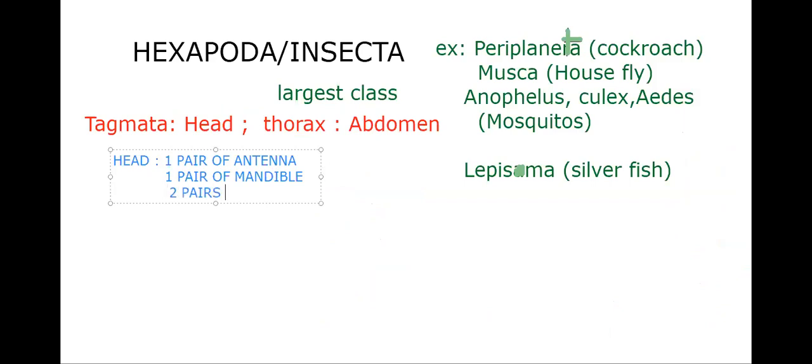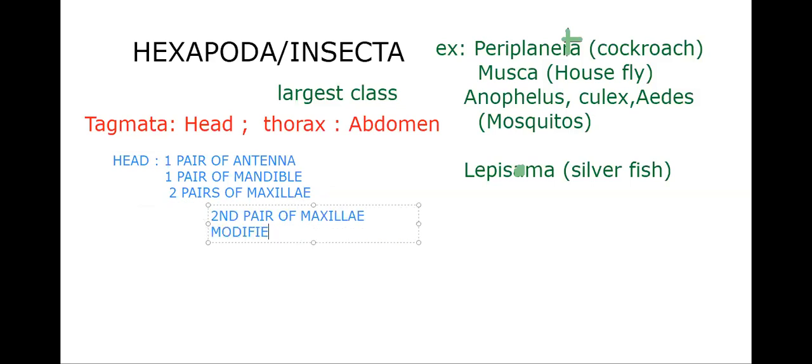The second pair of maxillae is modified into labium, which we'll discuss in cockroach. Actually, it will come back in cockroach. When we go there, we'll discuss. Second pair of maxillae modified into labium. Okay. Next, about the thorax.